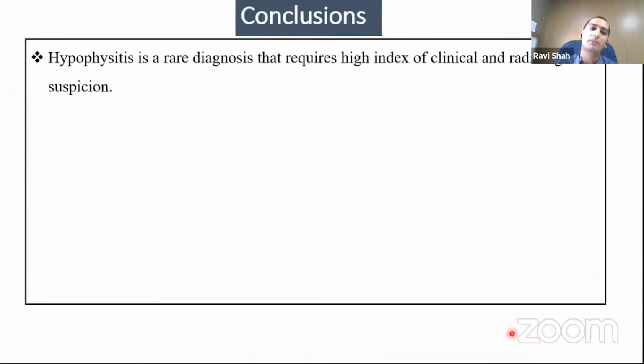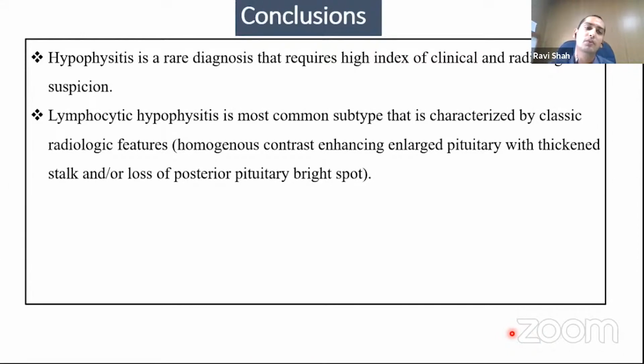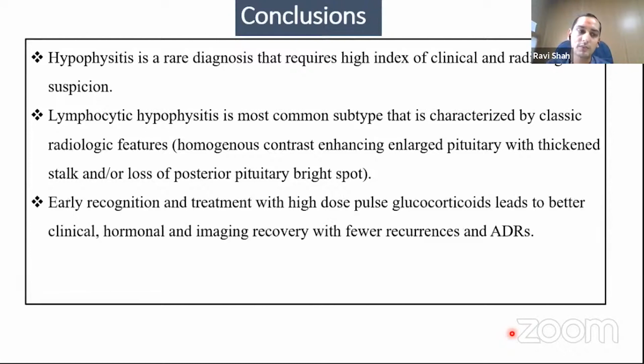So to conclude, hypophysitis is a rare diagnosis that requires a high index of clinical and radiological suspicion. Lymphocytic hypophysitis is the most common subtype that is characterized by classical radiological features. In most cases, it will be homogeneous contrast enhancement in an enlarged pituitary. And in cases of INH or panhypophysitis, there will be thickened stalk as well as loss of posterior pituitary bright spot.